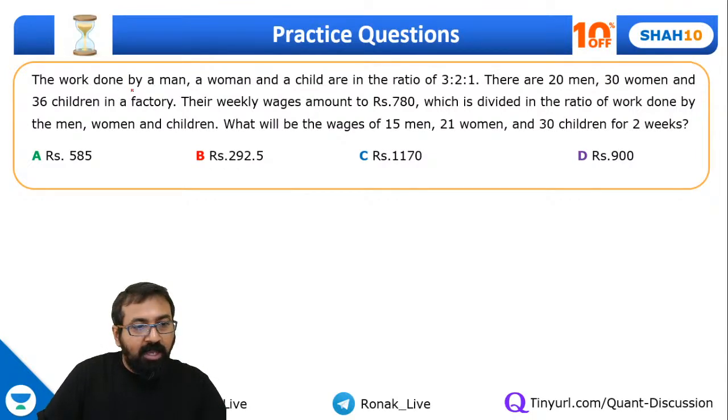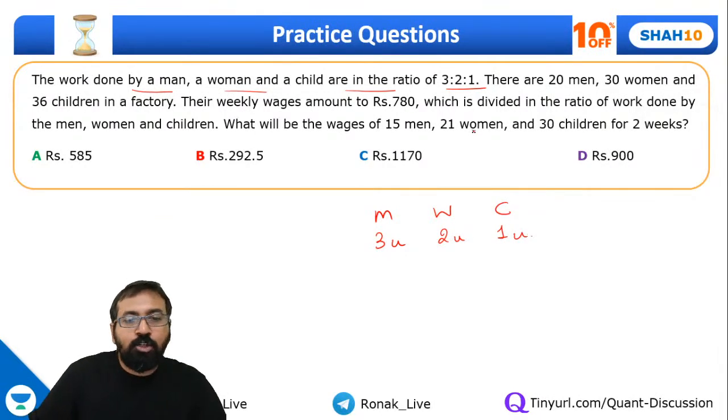So the work done by a man, a woman and a child are in the ratio 3:2:1. Man, woman, child. Guys, you can assume it this way, okay, man does 3 units of work, woman does 2 units of work and child does 1 unit of work. Okay. And there are 20 men, 30 women and 36 children.